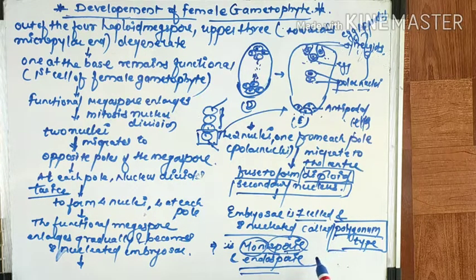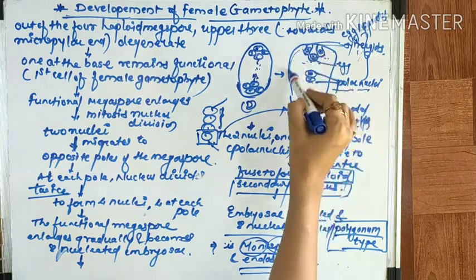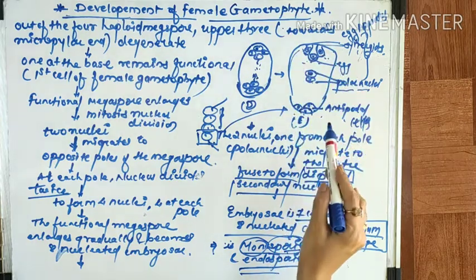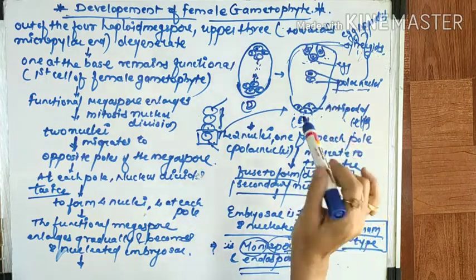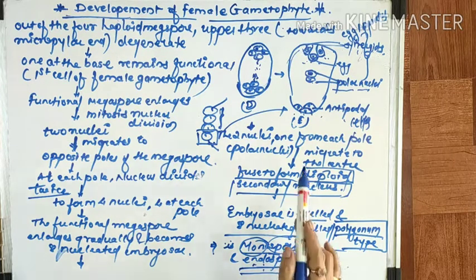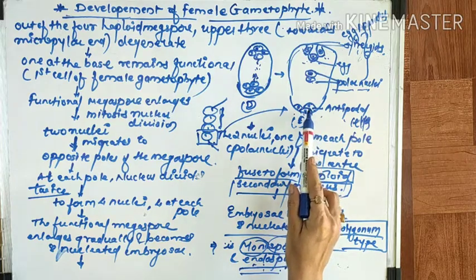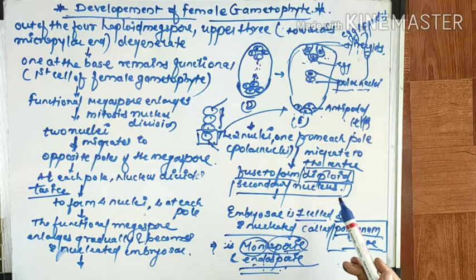You know that the female gametophyte develops within a wall. This development occurs within the wall of the megasporangium, that is, within the ovule. That's why it is called endosporic. Endo means inside, inside the ovule, right? So the female gametophyte develops within the wall or membrane of the ovule or megasporangium. That's why it is called endosporic development.